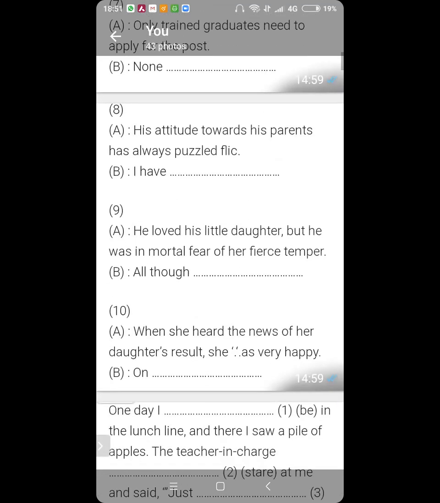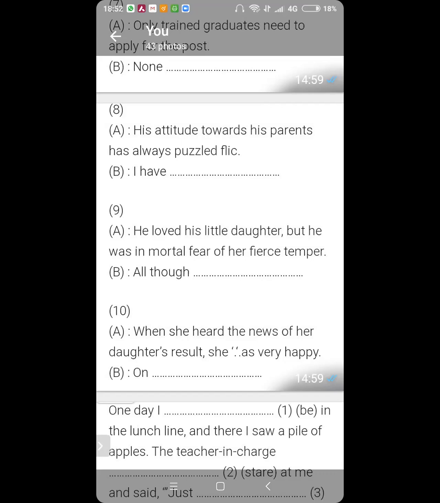Then, number 9, Kartike. He loved his little daughter but he was in mortal fear of her fierce temper. Although he loved his daughter, he was in mortal fear of her fierce temper. Fair enough. Only thing is that when you use although, you have to remove but. Although plays the role of but. Although is like but and फिर भी.